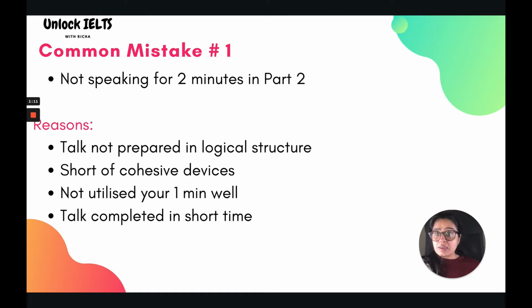The first common mistake is that you don't speak for the 2 minutes in the speaking part 2. And the common reasons are that you don't prepare your talk in a logical structure. That means there is an abrupt transition from one idea to another. The second reason is that your talk is short of cohesive devices or linking words. The third reason is that you haven't utilized your 1 minute well in brainstorming all the ideas in relation to the cue card. And lastly, even though you have followed the structure, used the cohesive devices, and even prepared the notes in that 1 minute, you still completed your talk well before the 2 minutes.